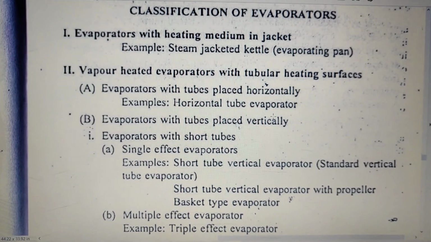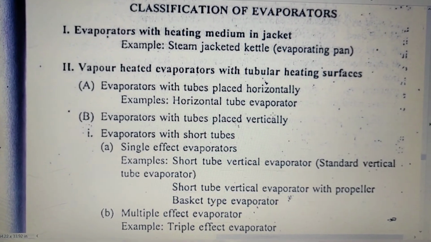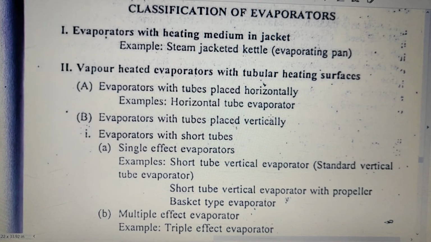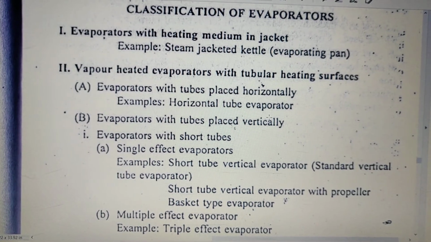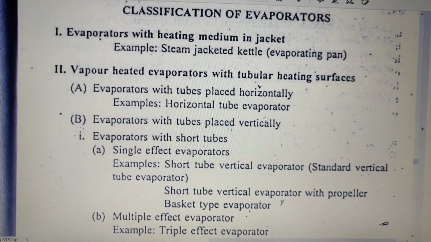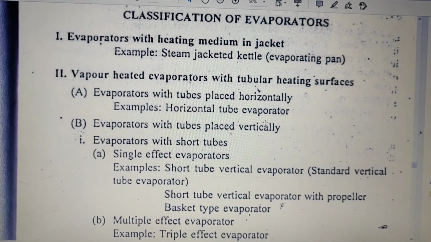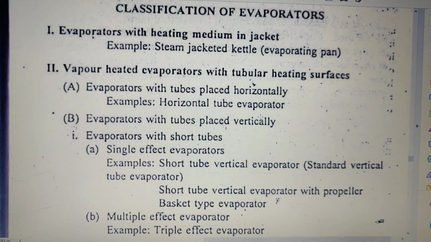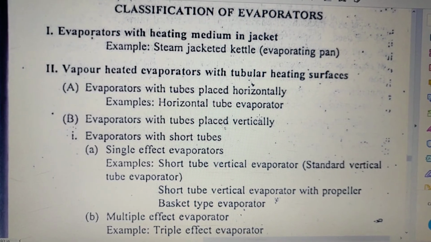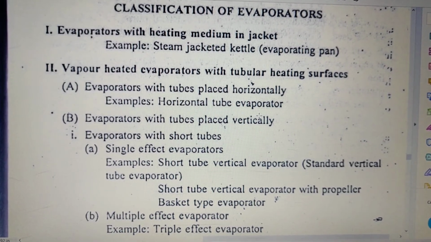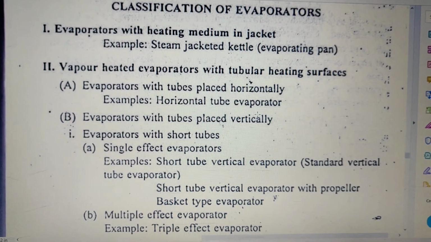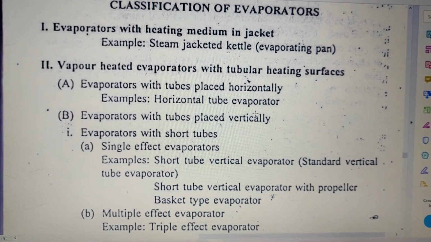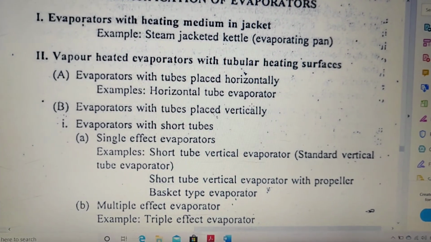Second broad classification, you have 2 broad classes only. Then in the second you have various other further classification. So second is vapor heated evaporators with tubular heating surfaces. So tube shaped heating surfaces. So in that A, evaporators with tubes placed horizontally. So example of the apparatus is horizontal tube evaporator. B, evaporator with tubes placed vertically. So in that you have again further classification.